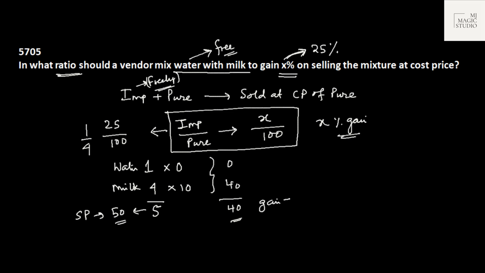Now how much is the gain? Gain is 50 minus 40, that is 10 rupees. And how much is the gain percentage? You will see that 10 by 40 is 25%. Please follow this formula directly.